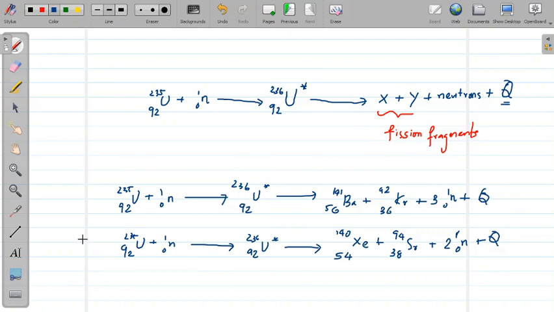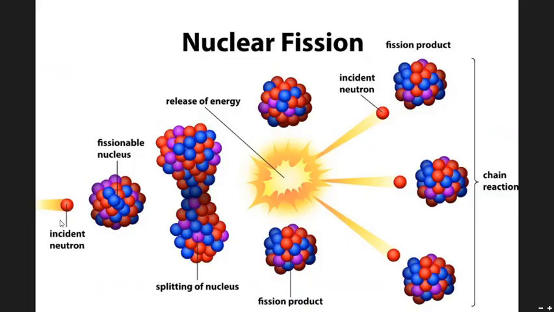Let me summarize the process once again for you. So here you can see a very heavy nucleus. Suppose this is a uranium-235 nucleus. It is allowed to be hit with a fast moving neutron, and it will result in the formation of a compound nucleus which is very unstable. In the case of uranium-235, the compound nucleus is uranium-236 star, and eventually the compound nucleus will split up into two smaller nuclei and more neutrons, releasing a huge amount of energy. So this is the process of nuclear fission.